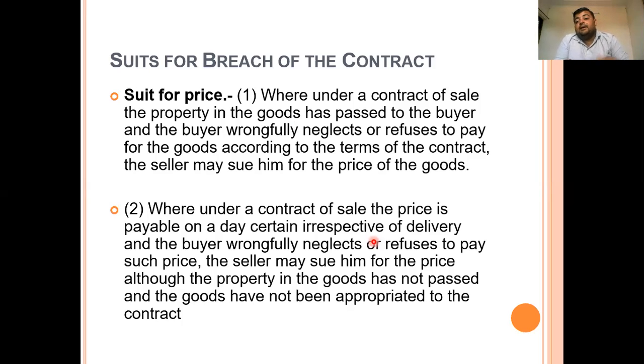The seller has bought it from some company to transfer to the buyer. Now the buyer makes a default willfully, and the seller has to bear that cost because he has already ordered. So on the day when the payment is to be made, if the payment is not made, the unpaid seller can sue the buyer for the price of the goods, and the buyer has to take the delivery of the particular goods.